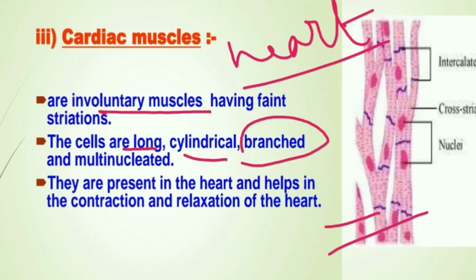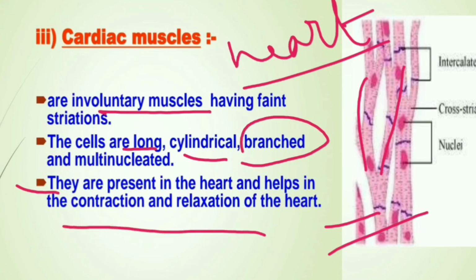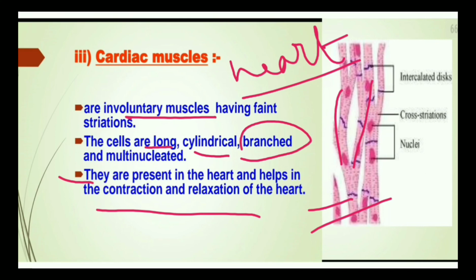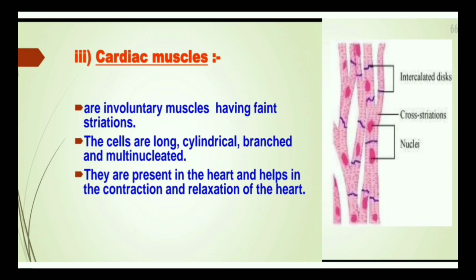Now we can see the branches, and they are multinucleate like the first one, skeletal muscles. They are present in the heart and show rhythmic contraction and relaxation throughout life without getting tired. What a special feature of these muscles, that they never get tired. They keep on showing rhythmic contraction and relaxation throughout life and make life continue.